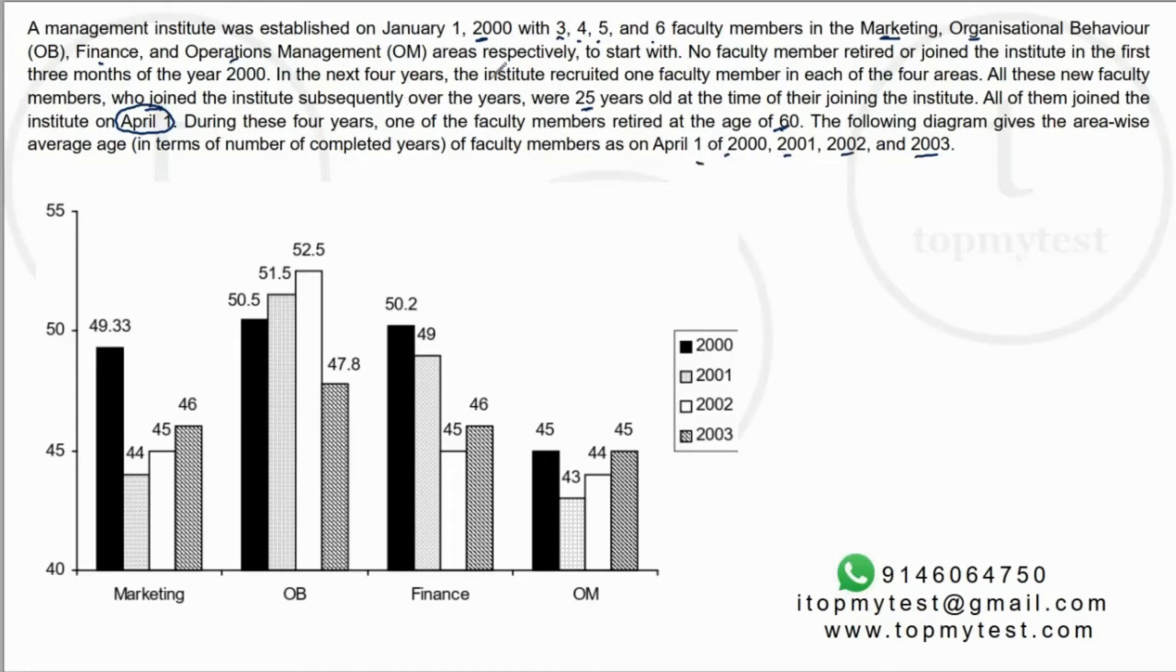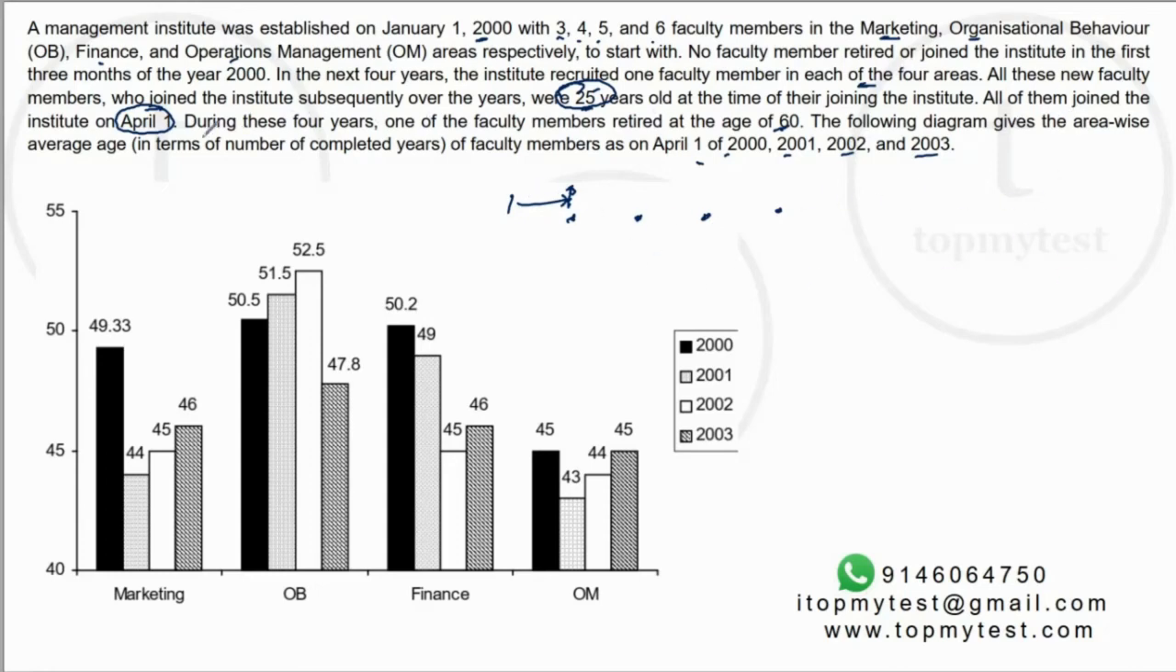Okay, what it says is that from January 2000 to April, there is no change, right? Now 1, 2, 3, 4. There are 4 instances where changes can happen. What can be the changes? A faculty member whose age was 25 years was recruited in each of the 4 areas, right? So 1 member joined marketing, 1 member joined OB, 1 member joined finance, 1 member joined OM.